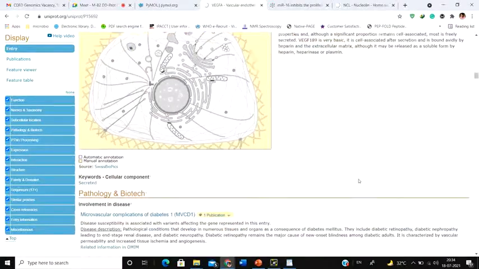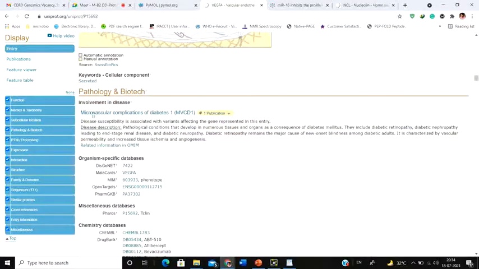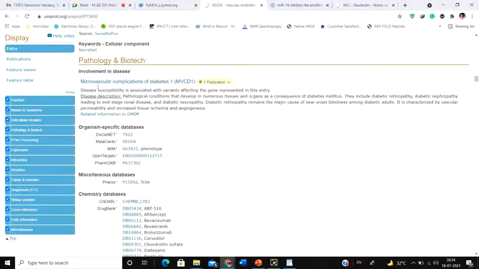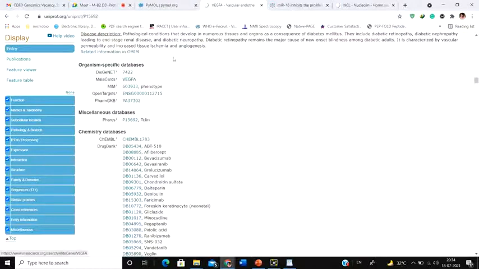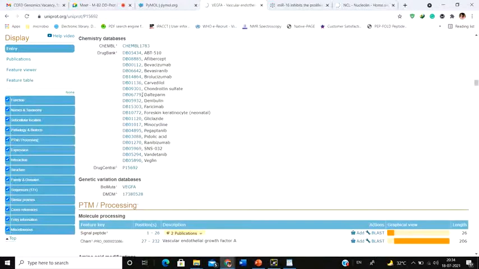Now the next section is the pathology and biotech. That means how this particular protein is involved in disease. You simply read this section and you will know how this protein is involved in that disease. And apart from it, you also get to see the various organism-specific databases. I'm not going to talk about this right now.